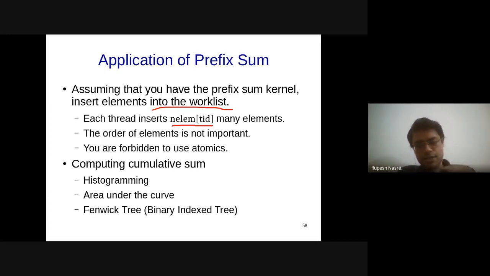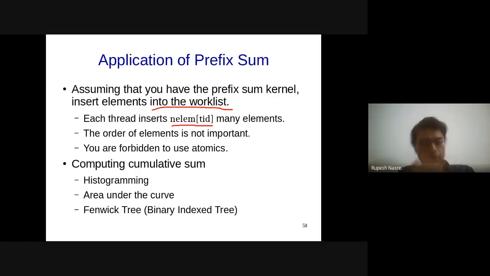What is the difference between using atomic add versus, let's say, exclusive prefix sum? So as we said, I can use atomic add also. We have discussed this. There is a counter. That counter is going to be incremented by n elements of ID, and that will give me an offset where I can go and insert the elements. Prefix sum is also going to give me the same information, but there is a difference.